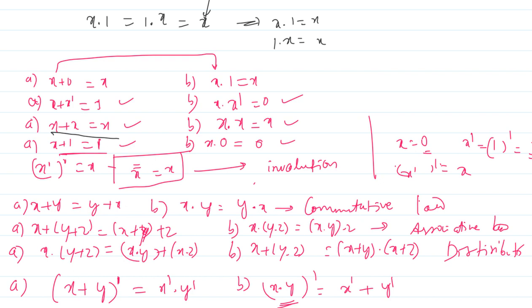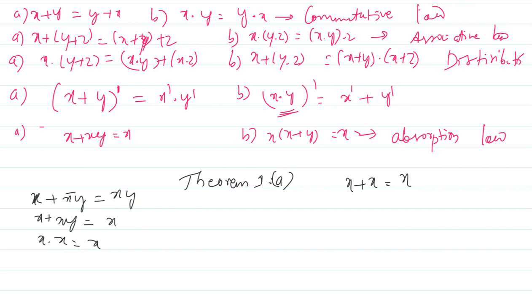To prove this, we have to use the Boolean postulates, and we can prove that. So we will do that, right? Here if you observe, I will take the LHS now, that is x plus x. I have to prove that it is equal to x. So how can I write x plus x? I will write the same thing here, x plus x. Can I write this dot 1? It means that x dot 1 equals x itself, right? The theorem is also there, x dot 1 is equal to x.